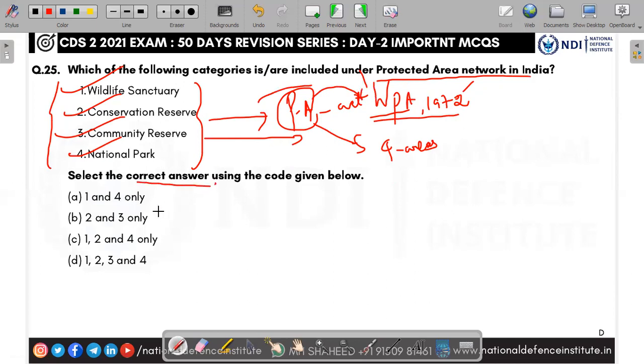They're asking for the correct one. The answer is D, all the above: wildlife sanctuary, community reserve, conservation reserve, and national park. All come under the protected area network in India. The answer is D, 1, 2, 3, and 4.